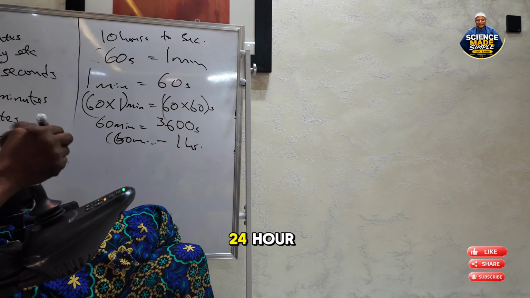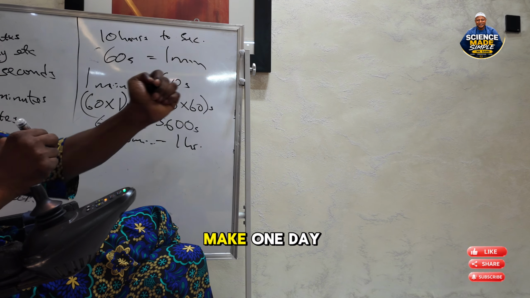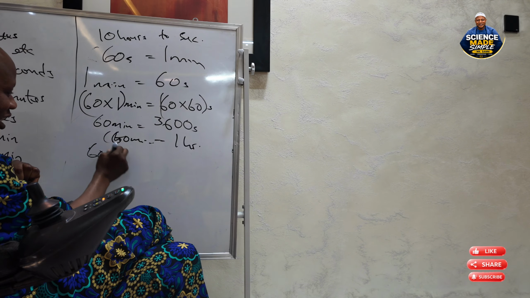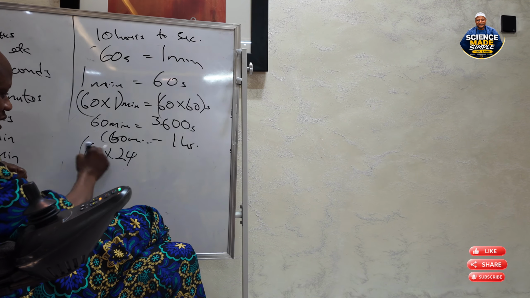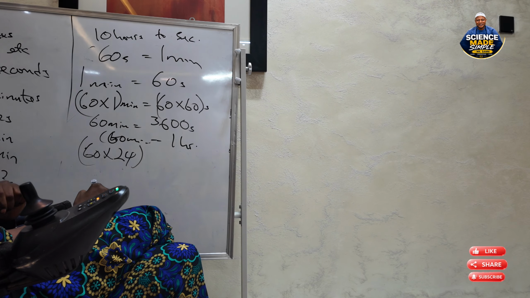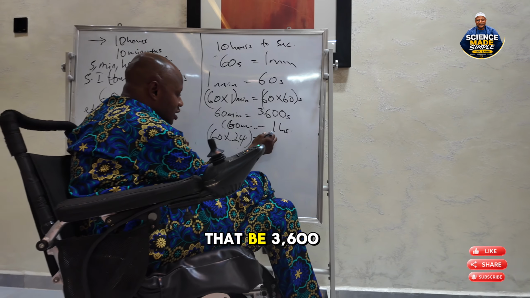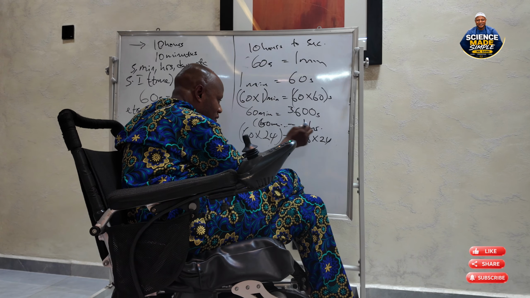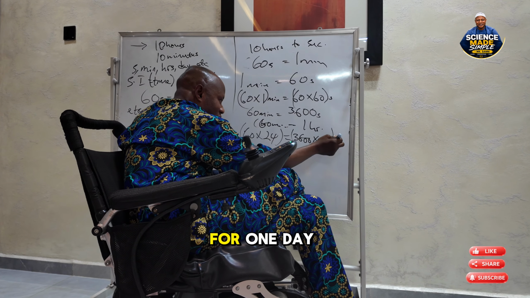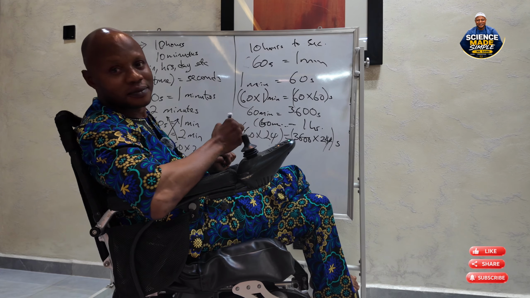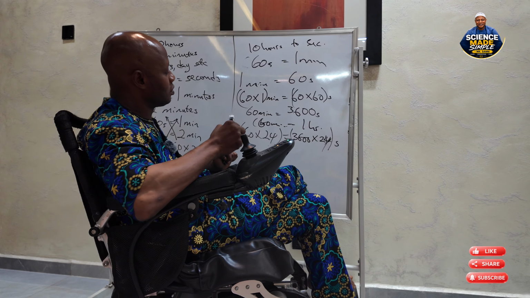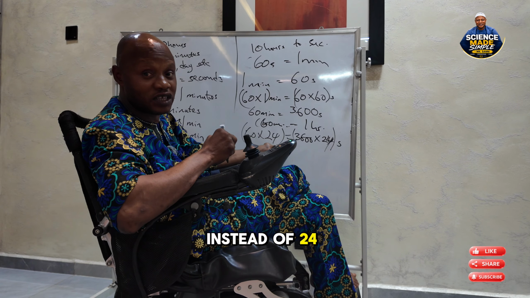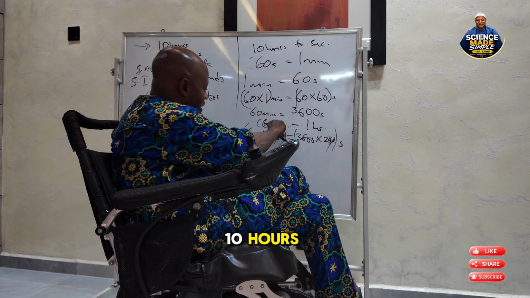Now, 24 hours make 1 day. That means it's going to be 3,600 times 24 for 1 day. But we are going for 10 hours, not a day.